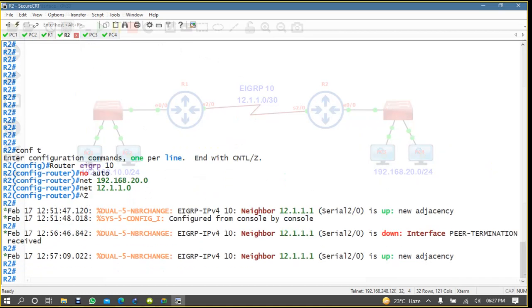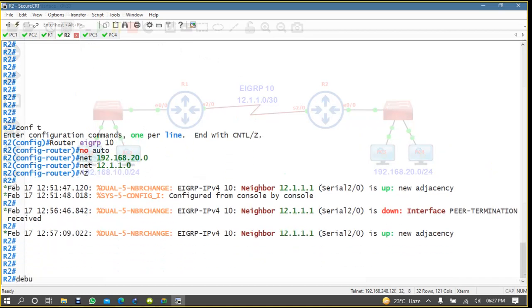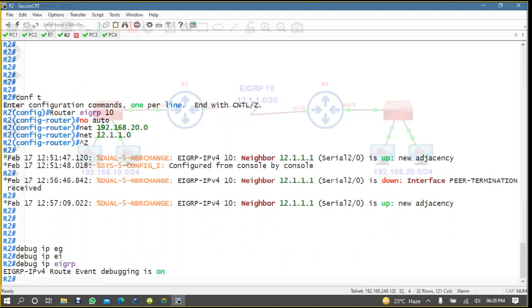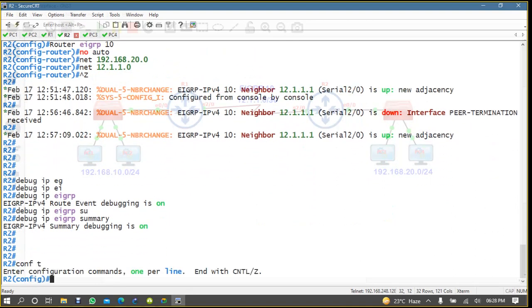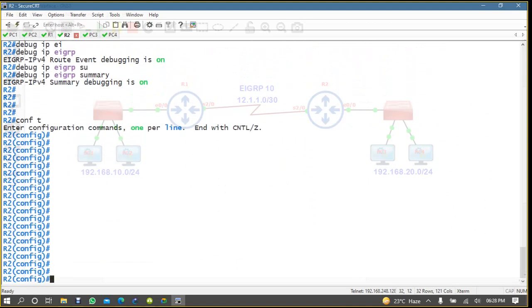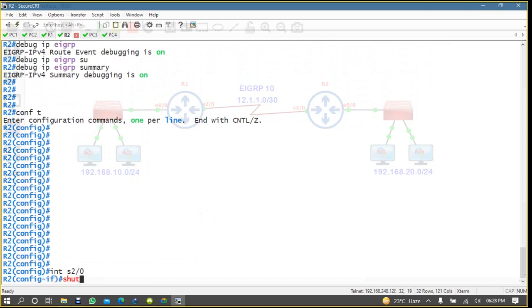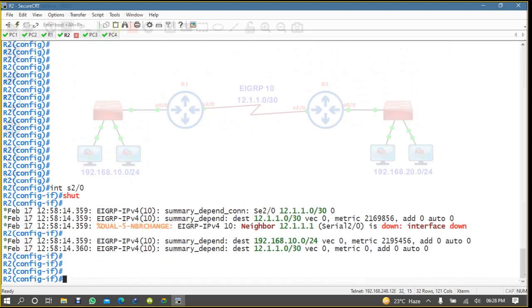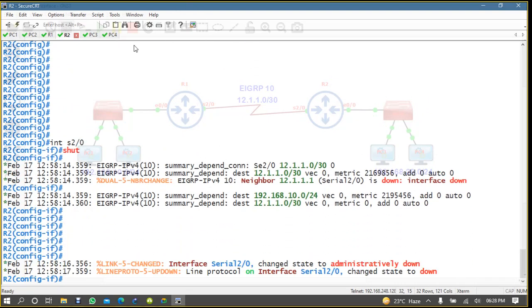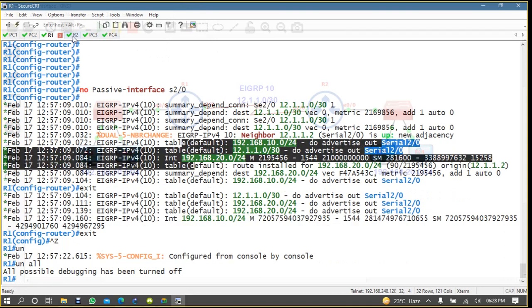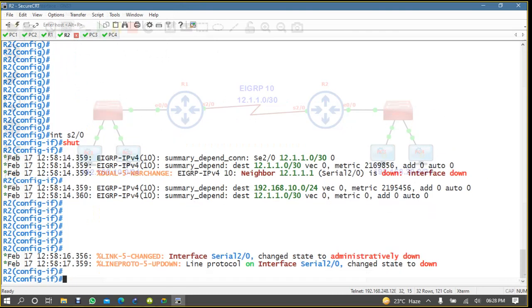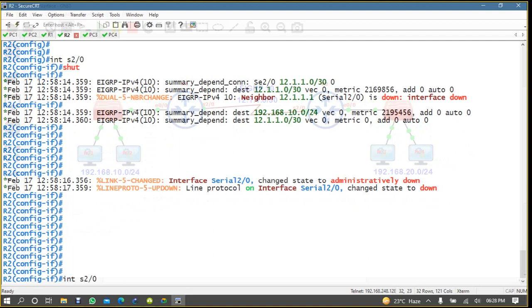But if I come here, let me enable debug IP EIGRP and summary also. Then I will come here, conf t, interface serial 2/0 and shut. Then neighborship is down. Now you can see here neighborship is down, and then I will say no shut.